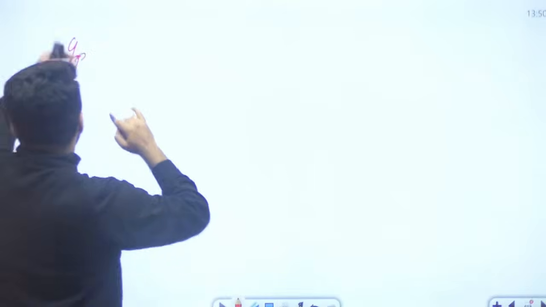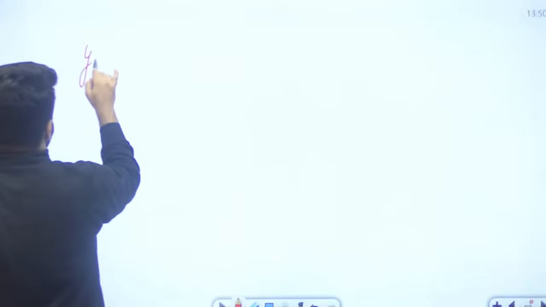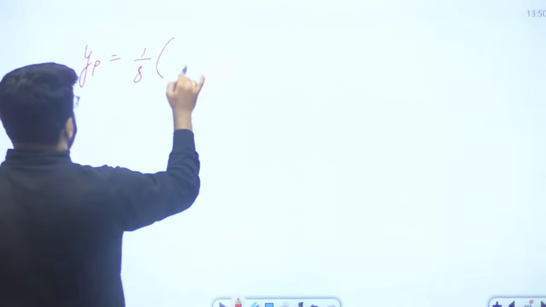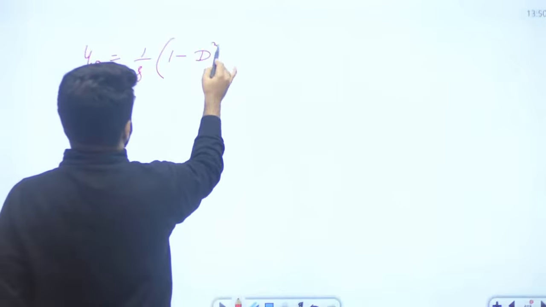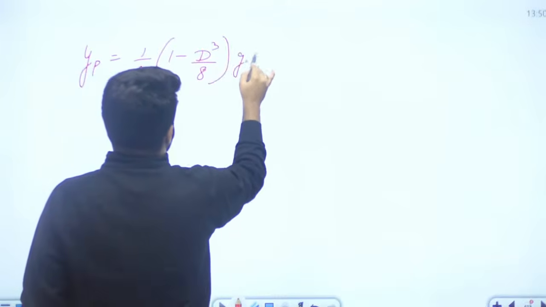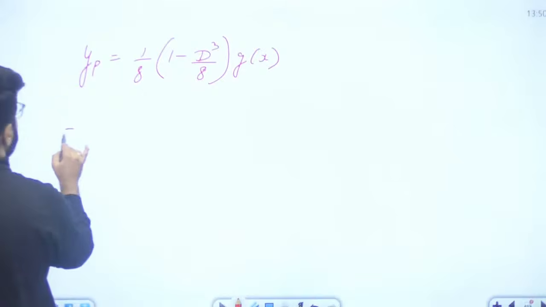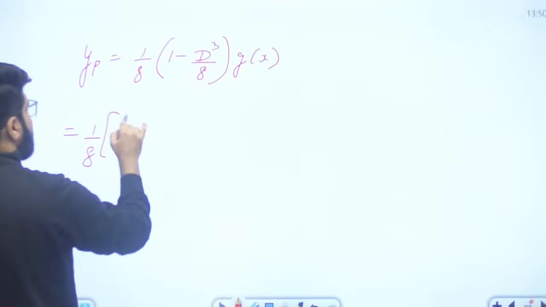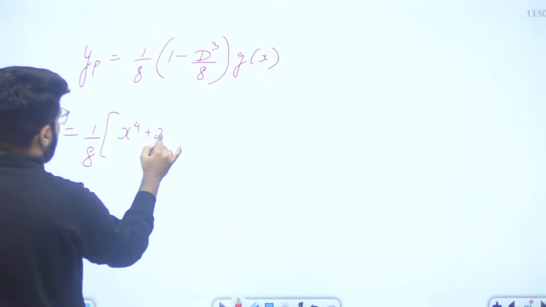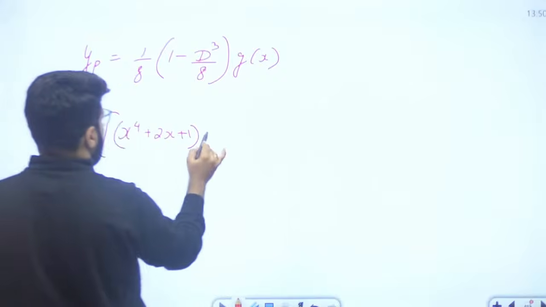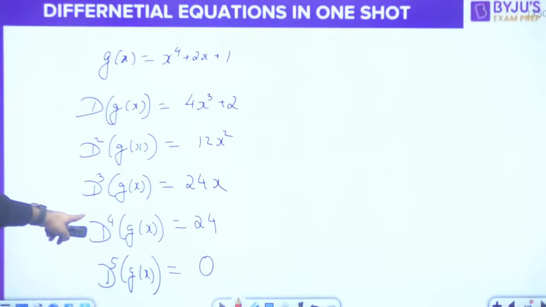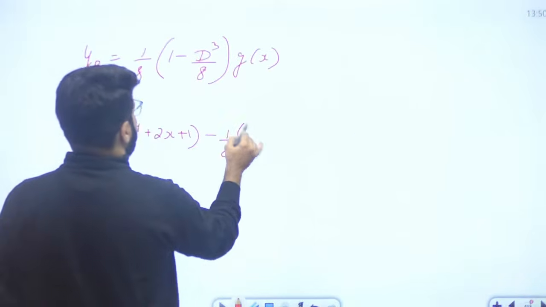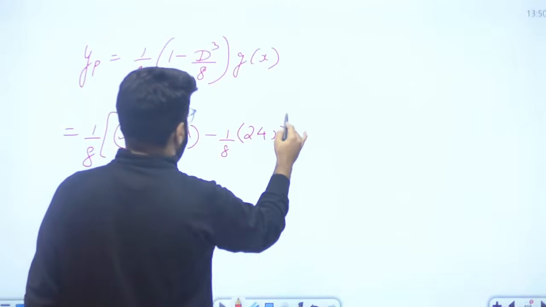So your PI will be 1 by 8, 1 minus D cube by 8, of the g(x). That is 1 by 8. Bring the g(x) inside: x power 4 plus 2x plus 1, minus 1 by 8 of the D cube. D cube means the third derivative, that is 24x.